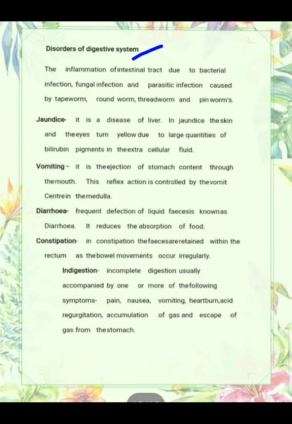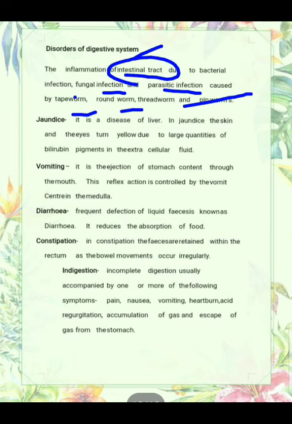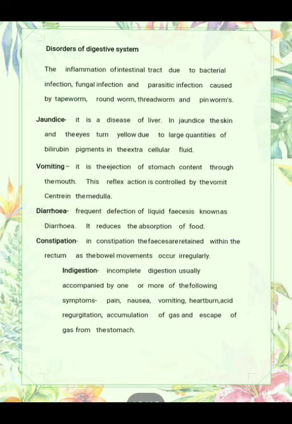Now we come to the last topic, the disorders of the digestive system. Inflammation of the intestinal tract can be due to bacterial infection, fungal infection, and parasitic infection caused by tapeworms, roundworms, threadworms and pinworms. The first main disorder is jaundice. You have heard about it in your life also. It is actually a disease of the liver.